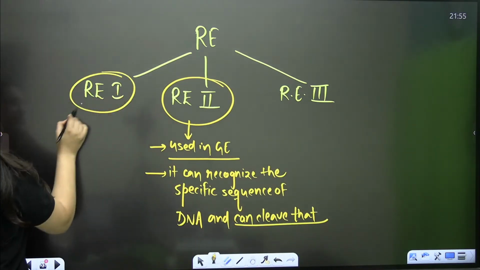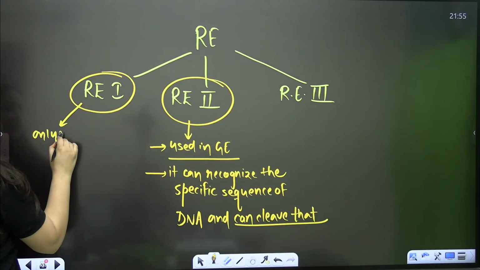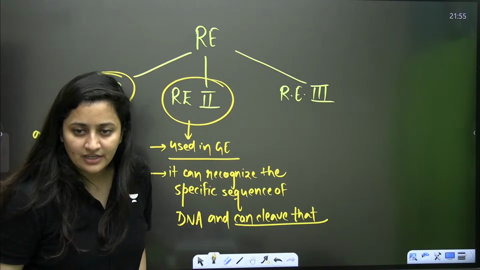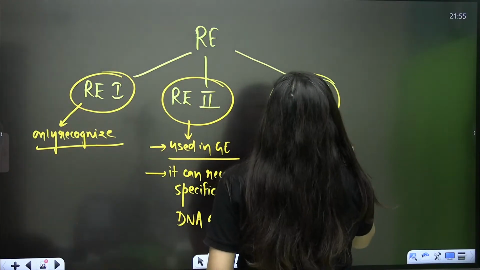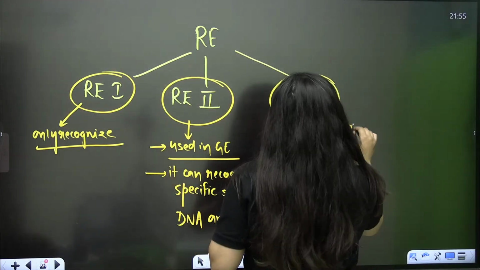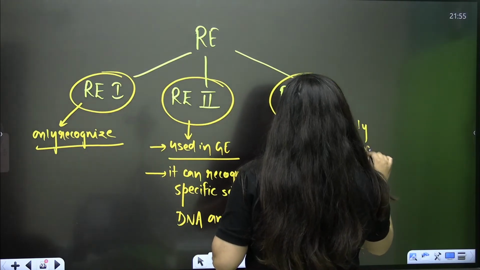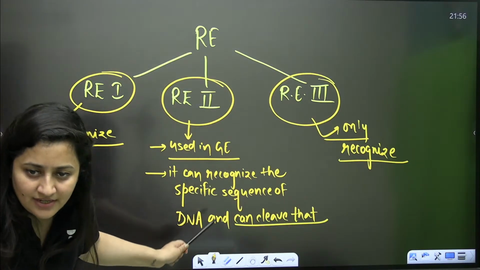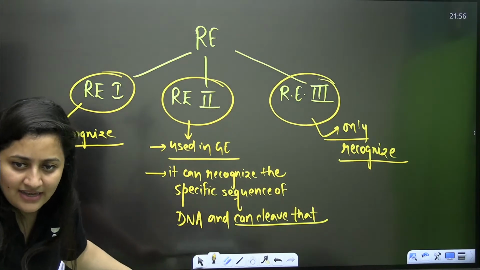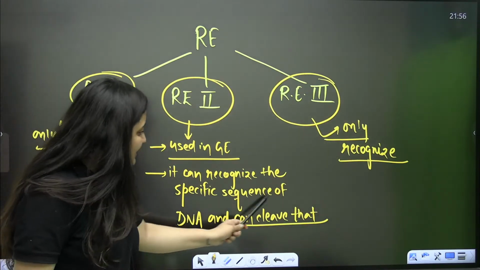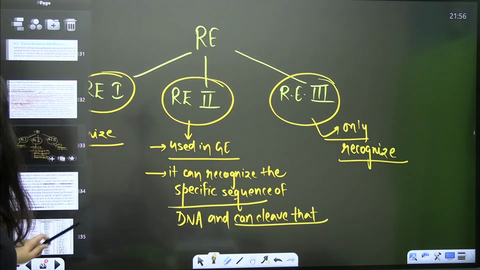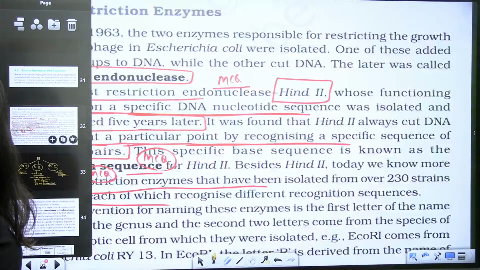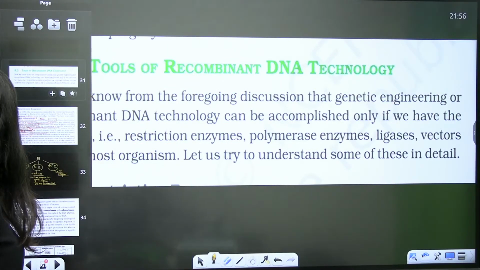Restriction endonuclease 1 can only recognize the sequence, it cannot cut it, that's why it is not used in genetic engineering. Even restriction endonuclease 3 can just recognize, it can inspect the length of DNA. But restriction endonuclease 2 can recognize as well as cleave the DNA sequence. That's why restriction endonuclease 2 is used.